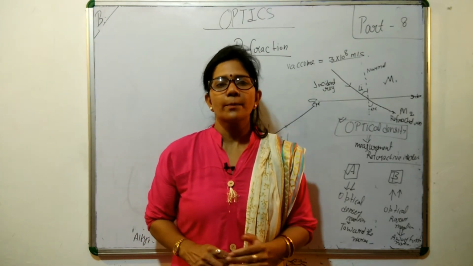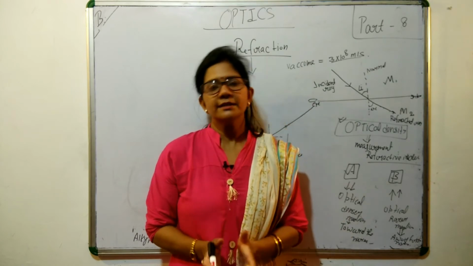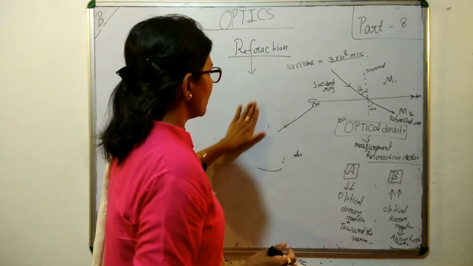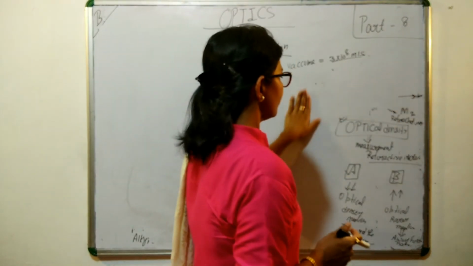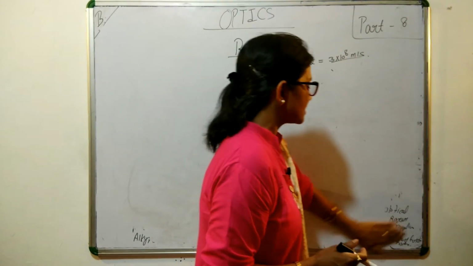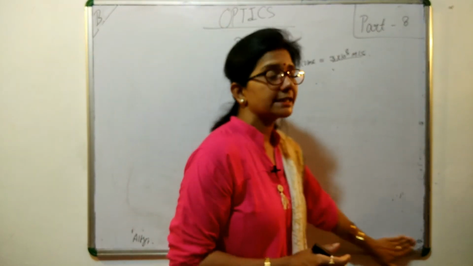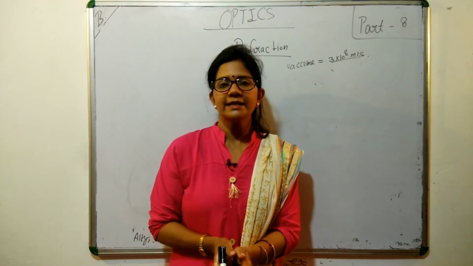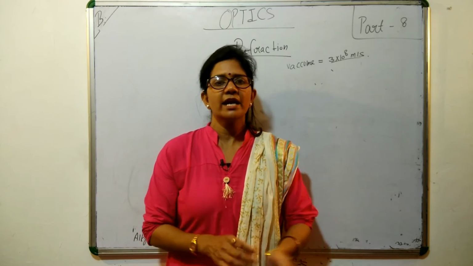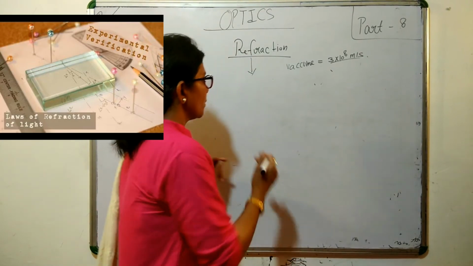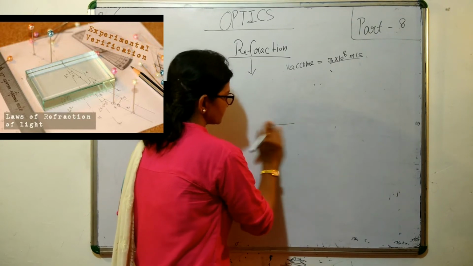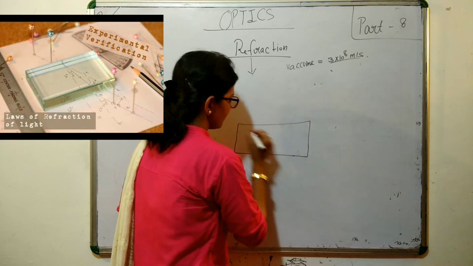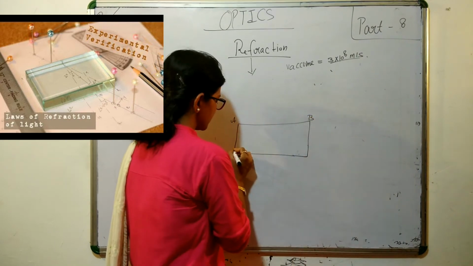The next topic is how refraction takes place through a glass slab. The thing to keep in mind is that this glass slab should be sufficiently thick. If it is thin, then you will not be able to see. It is a very important activity in your class, and we have to do it in the lab also. Suppose it is a glass slab; just label it A, B, C, D.